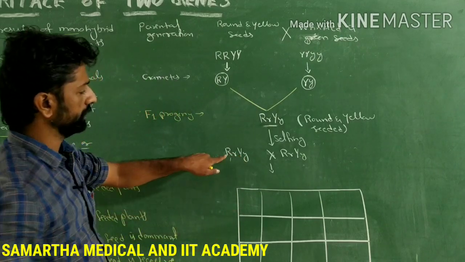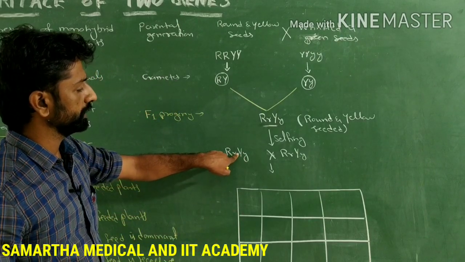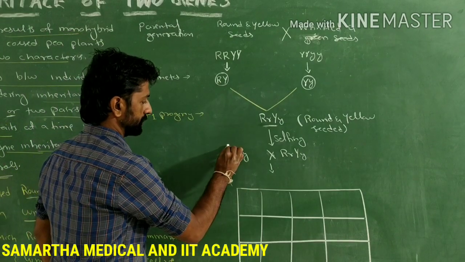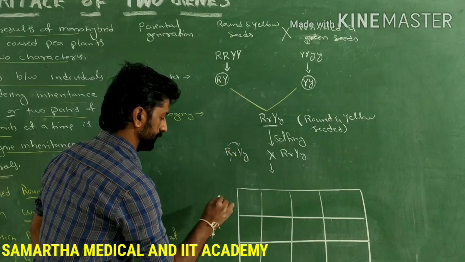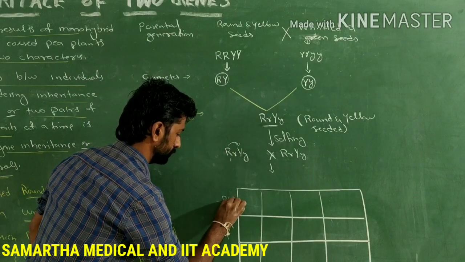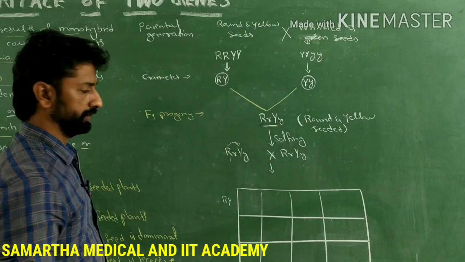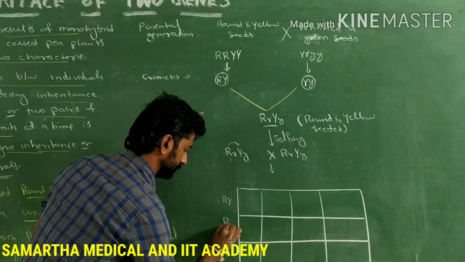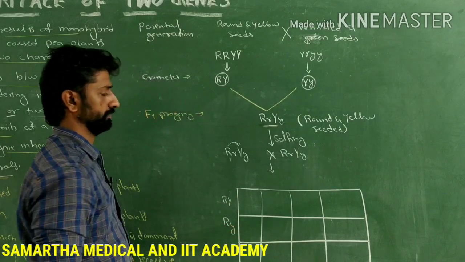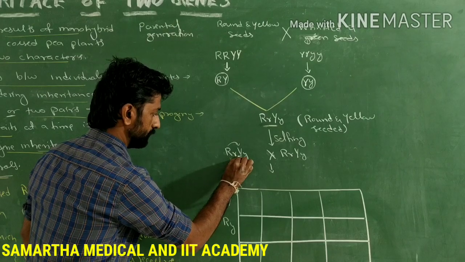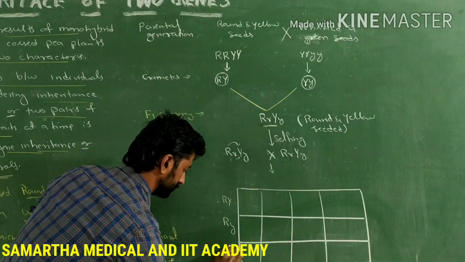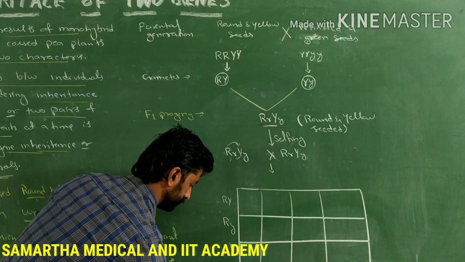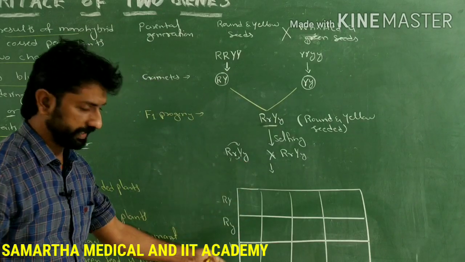See, for example, here capital R and small r, capital Y and small y is present. What are the possible combinations here? So capital R with capital Y, one combination, both are dominant alleles. Next one is dominant with recessive. Next is recessive with dominant. Next is recessive with recessive. So these are the possible gametes.